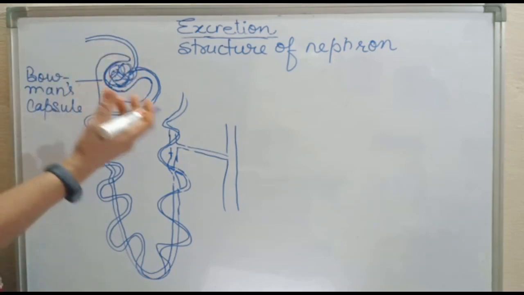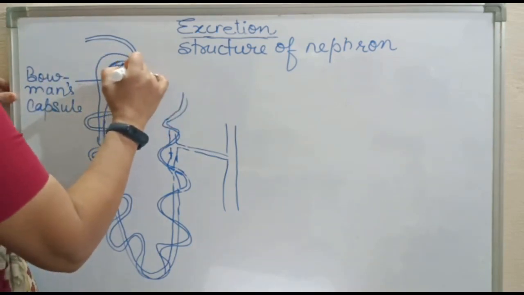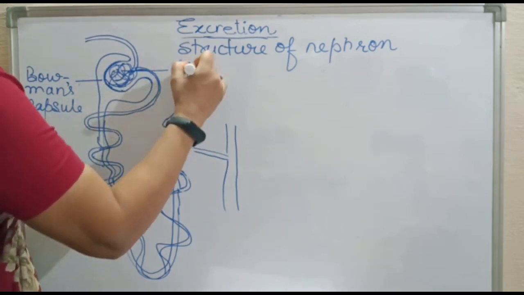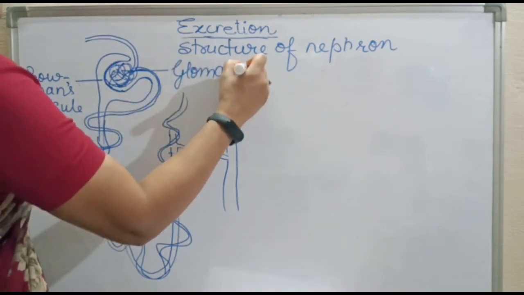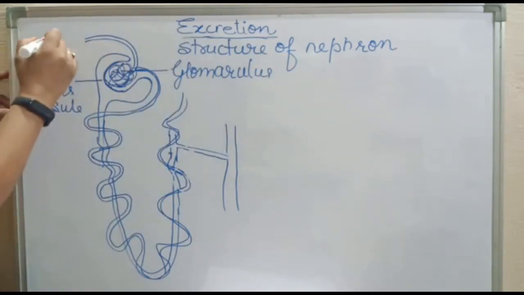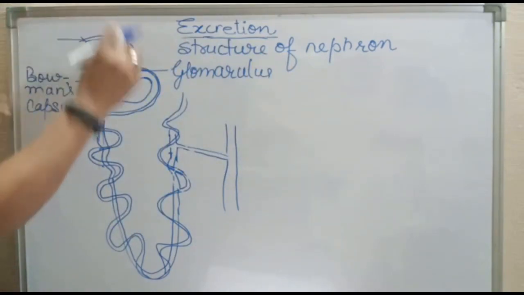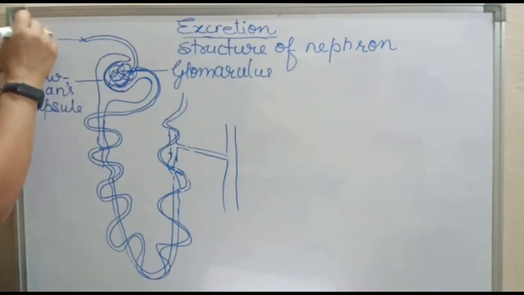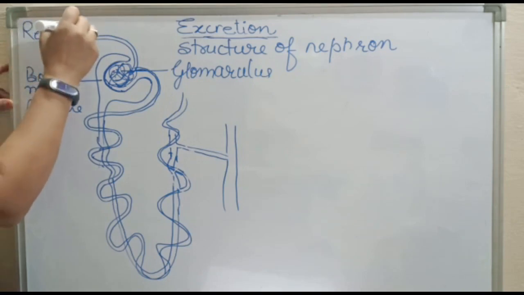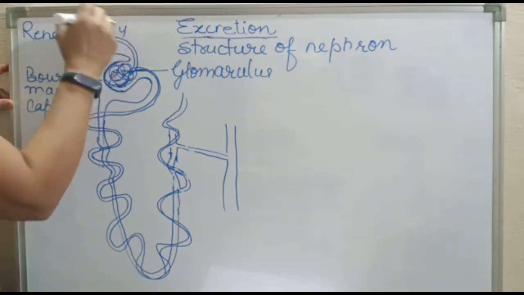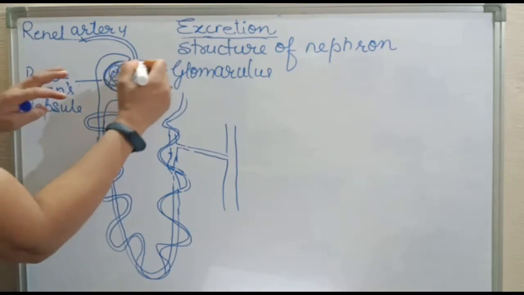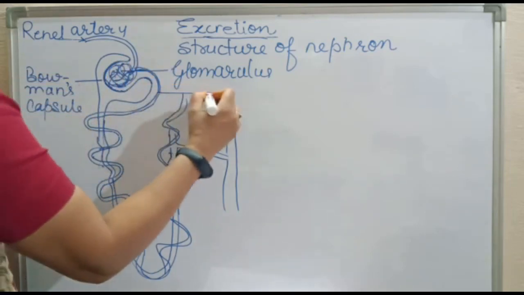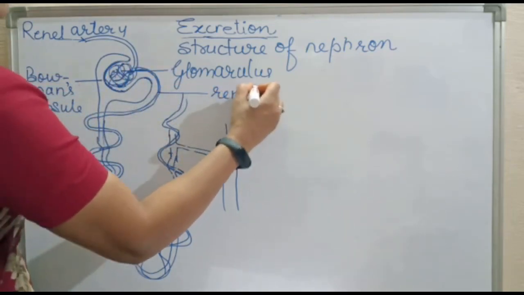In Bowman's capsule, a cluster of capillaries is there, that is called glomerulus. Then one blood vessel that brings blood is the renal artery. And one more blood vessel you can see coming out from the glomerulus, that is the renal vein.